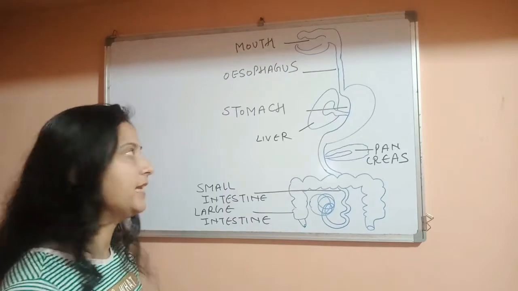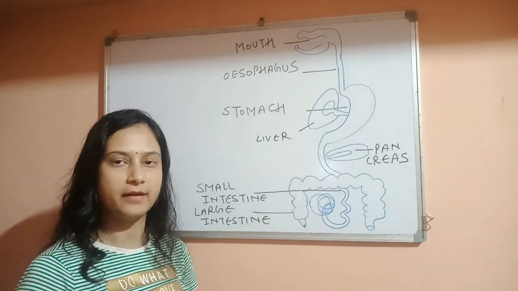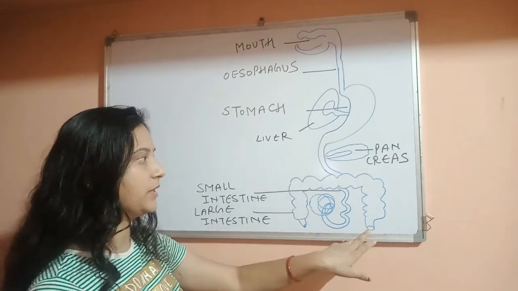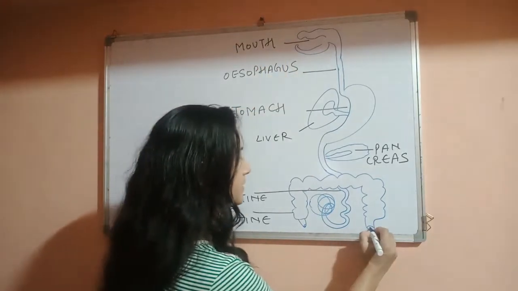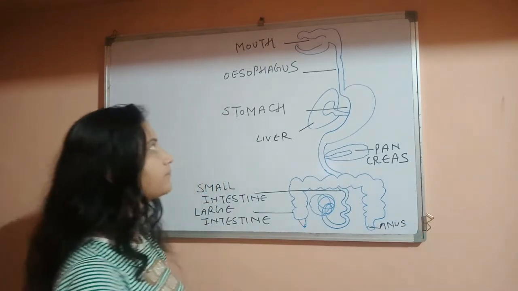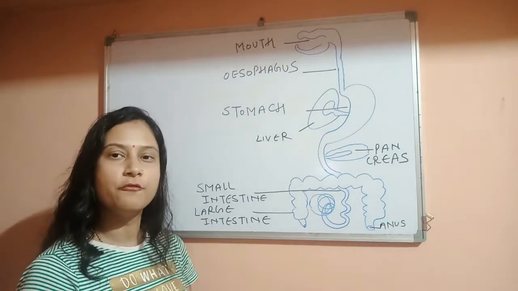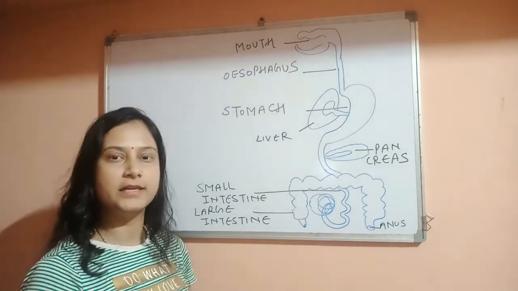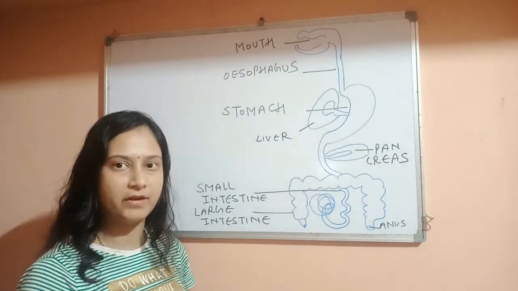Let's understand the digestive system with the help of a diagram. The digestive system starts with the mouth and ends with the anus. This is the anus. So first, food enters into the mouth. This is the mouth. It is also known as the buccal cavity.